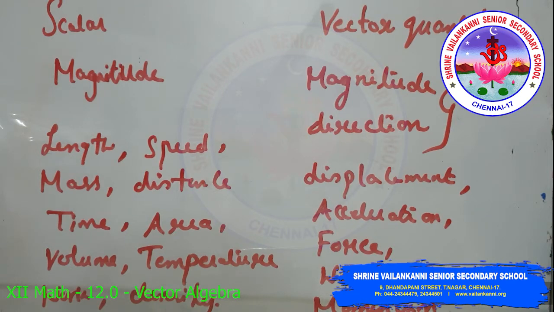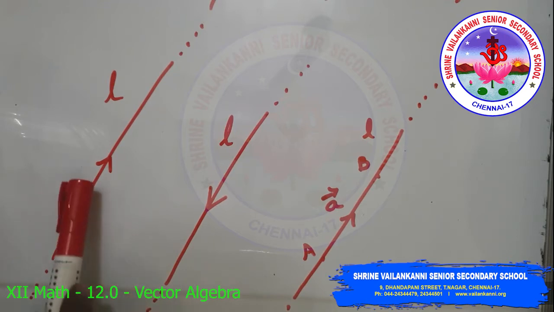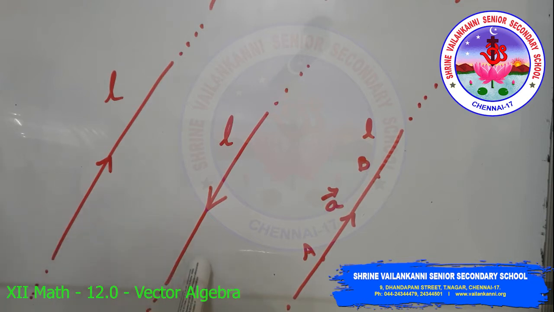In this chapter, we will study some of the basic concepts about vectors and various operations on vectors and their algebraic and geometric properties. Let L be any straight line in a plane or three-dimensional space. This line can be given two directions by means of arrowheads. So this is the upward direction and this one is the downward direction. A line with one of these directions prescribed is called a directed line.